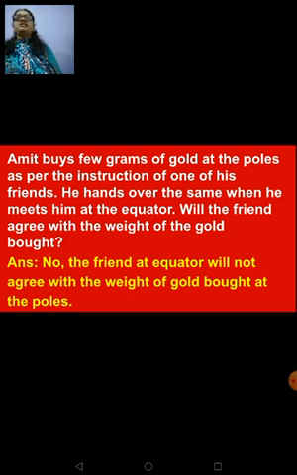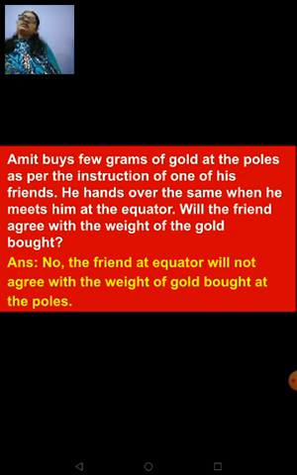That is why the friend at the equator is not ready to agree with the weight of the gold bought at the poles. Right? Since gold is a precious metal, every milligram counts. Since the value of g is varying from poles when it is brought to the equator, the weight will also show a variation. That is the reason the friend is not ready to agree with the weight of the gold bought at the poles. Now let's learn in detail how this value of g varies at different places.